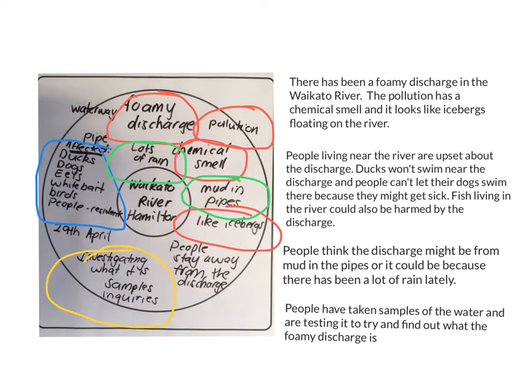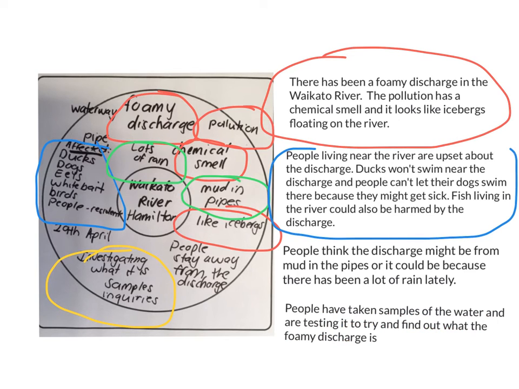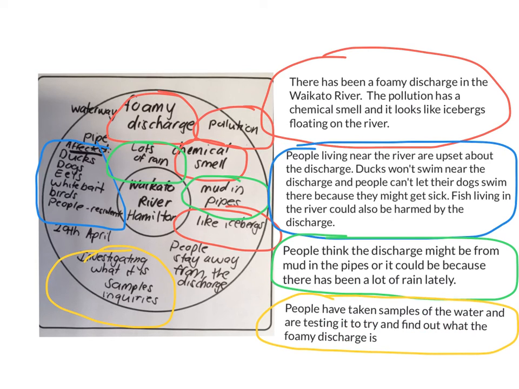The first part of your news article should tell people what it is about. The next part of your news article should tell people who has been affected. The third part of your news article should tell people why they think it has happened. And the last part of your news article should tell people how they are dealing with it.